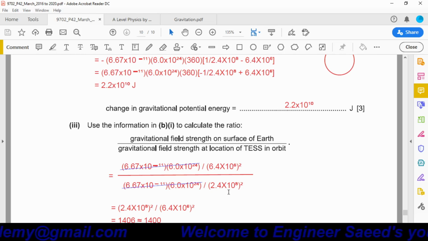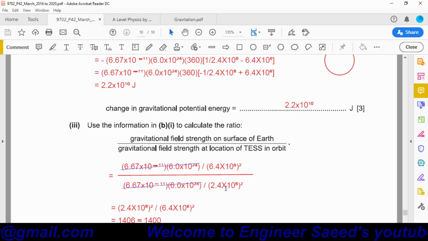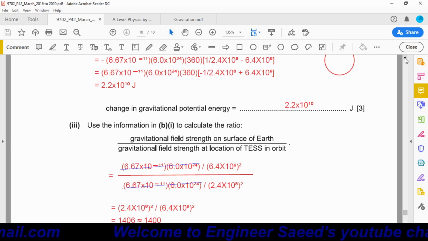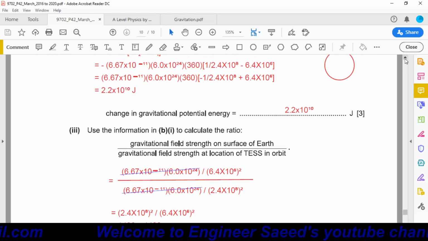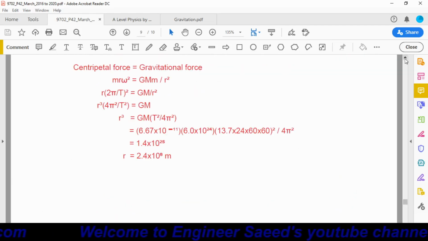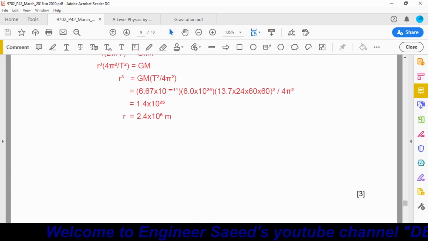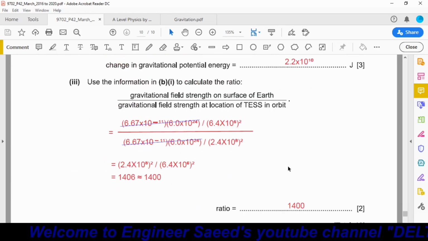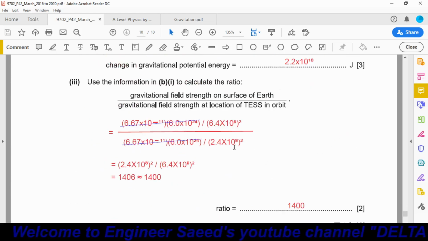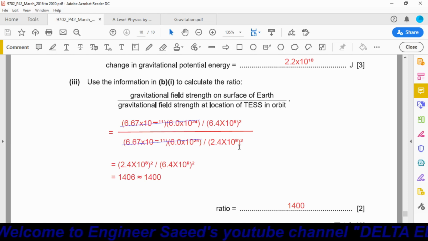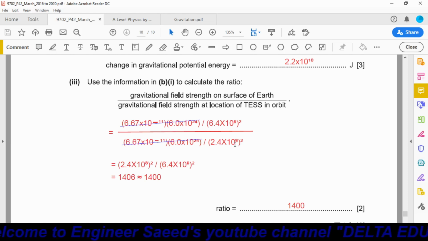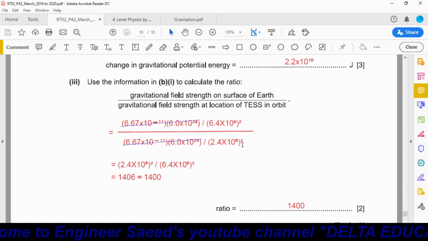There is only one thing that will change, that is the distance from the center of the Earth to the satellite. The distance is 2.4 into 10 power 8 meters. So we have to write 2.4 into 10 power 8 meters. In the formula, there is a square, so we have to put the square.